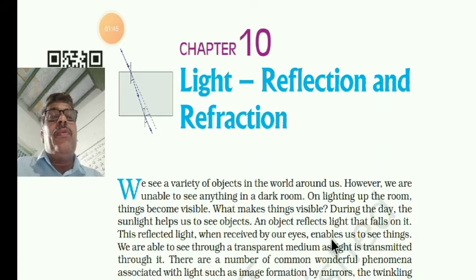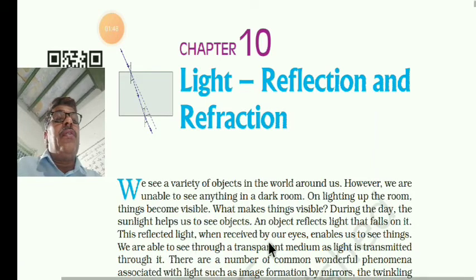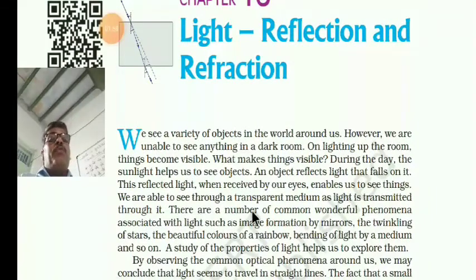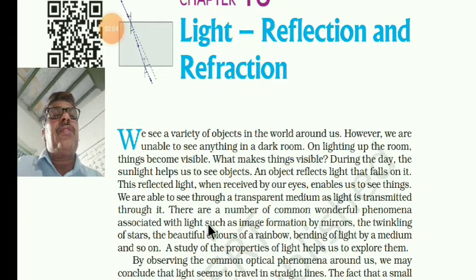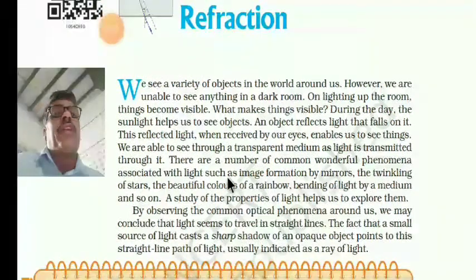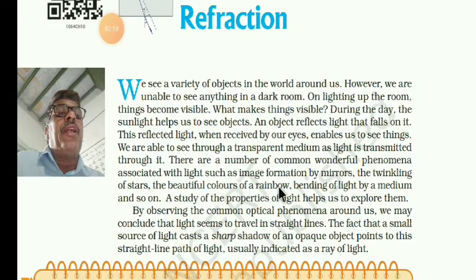Clear now? This is how we are able to see through a transparent medium. You know that for example glass is transparent, and the light passes through it. There are a number of wonderful phenomena associated with light, such as image formation by mirrors, the twinkling of the stars, the beautiful colors of the rainbow, bending of light by a medium, and so on. These are all the concepts we are going to study in this lesson.